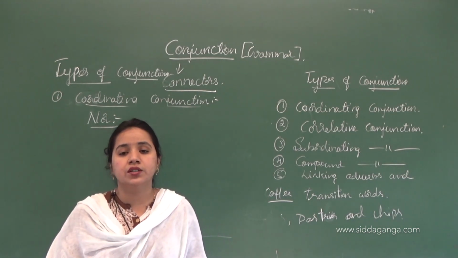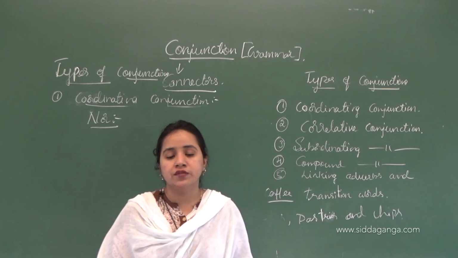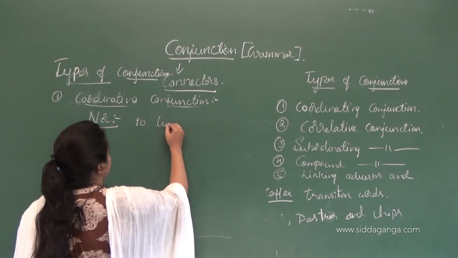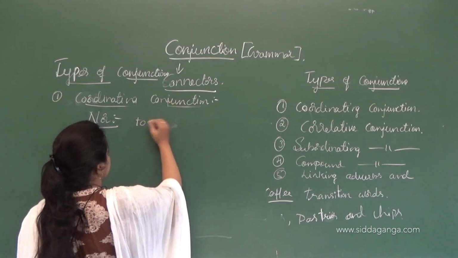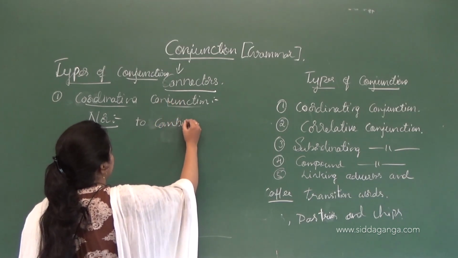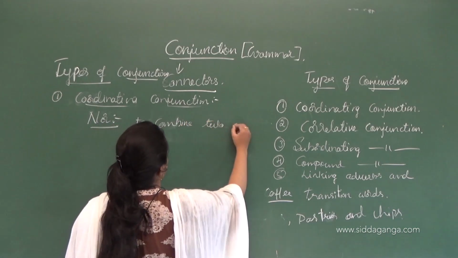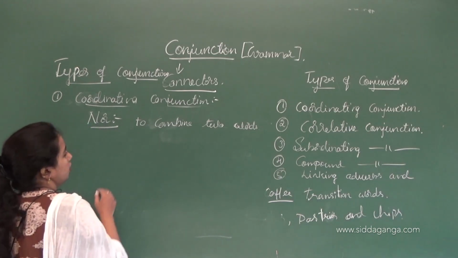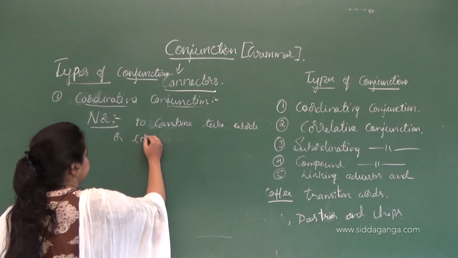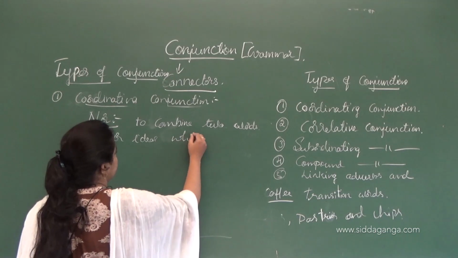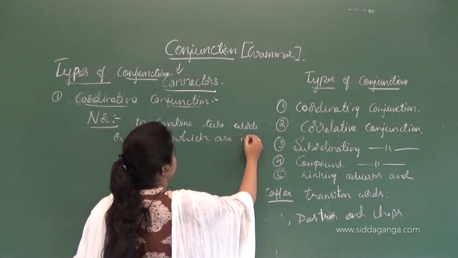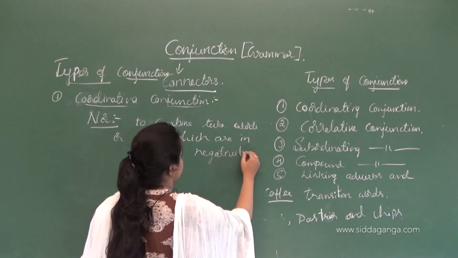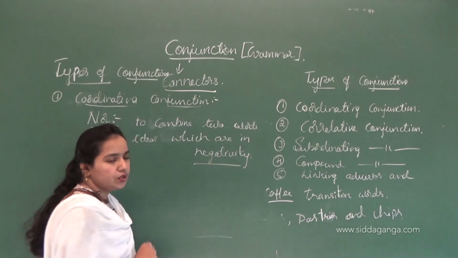It is used to combine two words or ideas, both of them in negativity. So when the words or ideas are in negativity, we use this 'nor'.